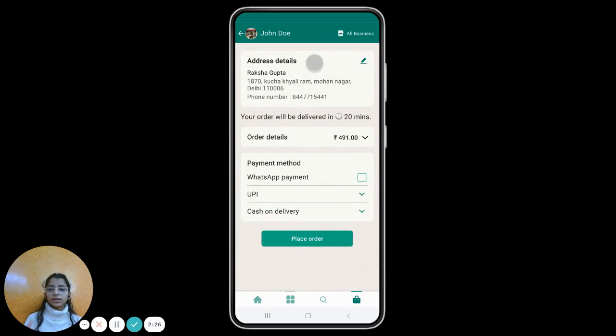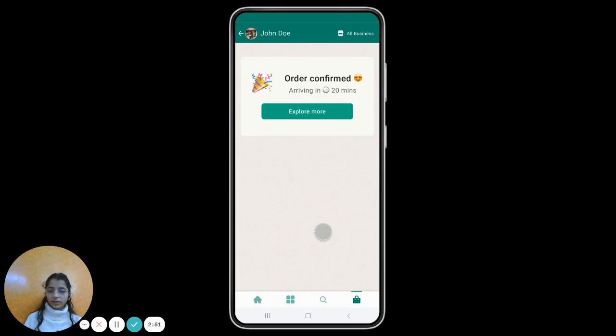So here the final address details are shown, the contact details and the contact person's name. We can edit it from over here, and accordingly our delivery time would be shown. There's this overview of the order details and different payment methods over here. We go for WhatsApp payment as of now, and we select it. We place our order and it is done. So our order is confirmed.